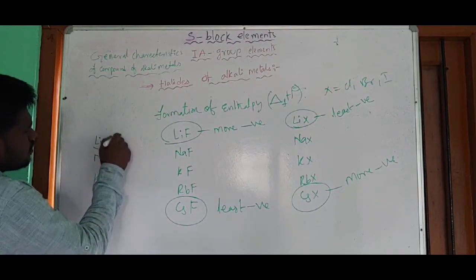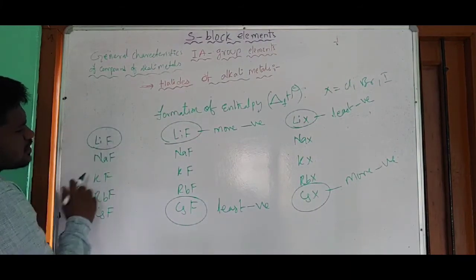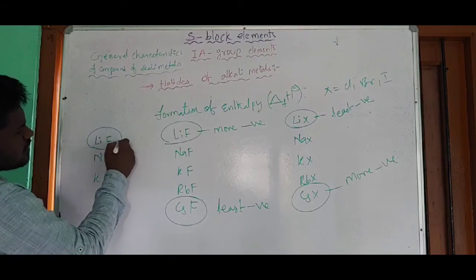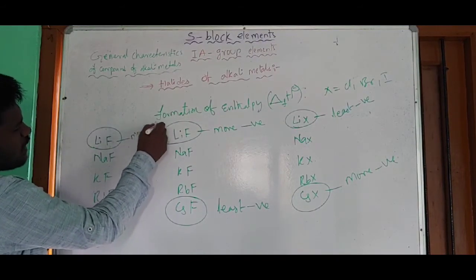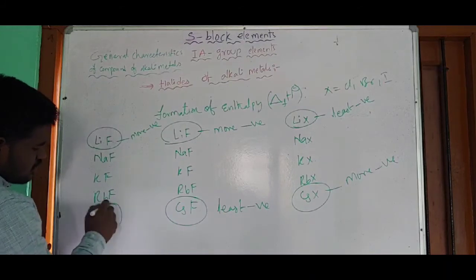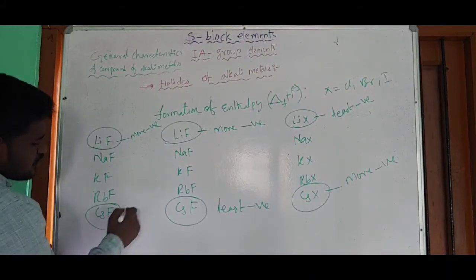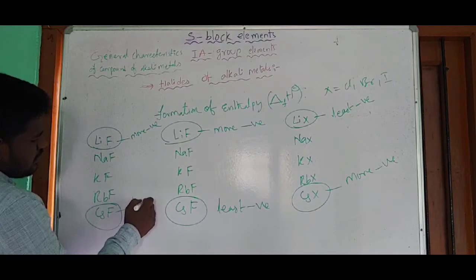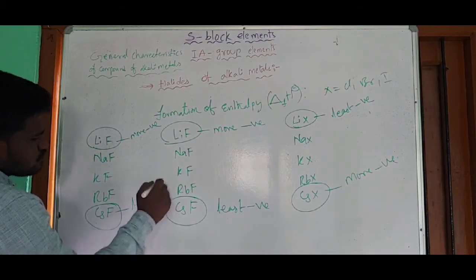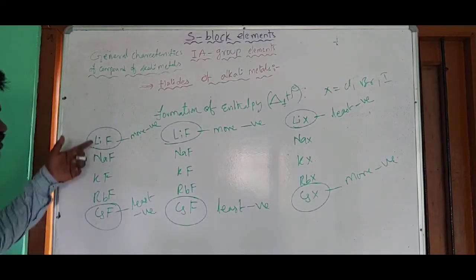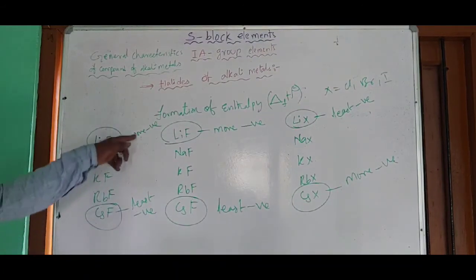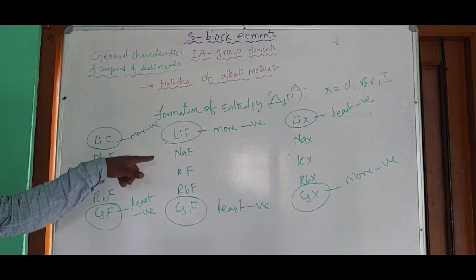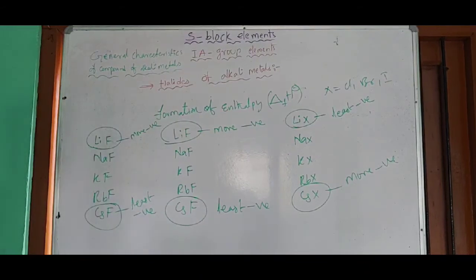During the formation of LiF, the enthalpy of formation is more negative, and during the formation of CsF, the enthalpy of formation is least negative. So from LiF to CsF, the negative values of the enthalpy of formation decrease.